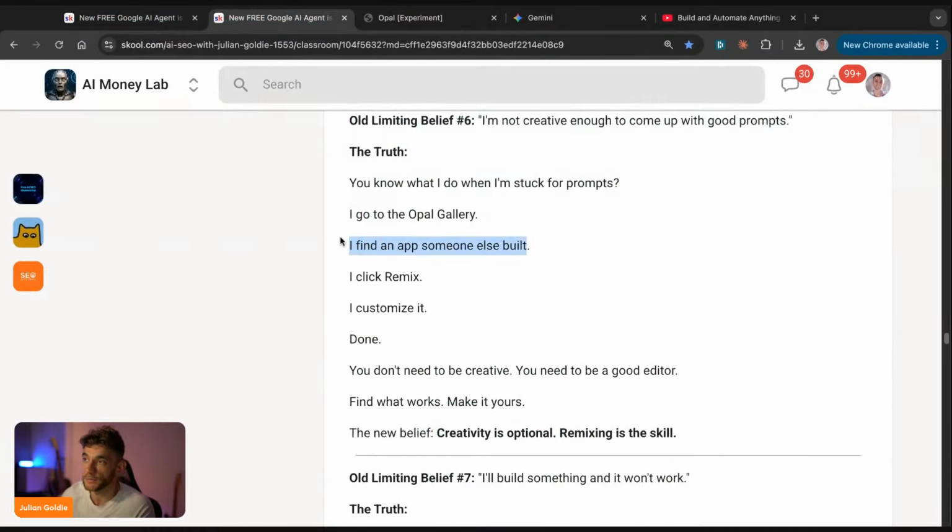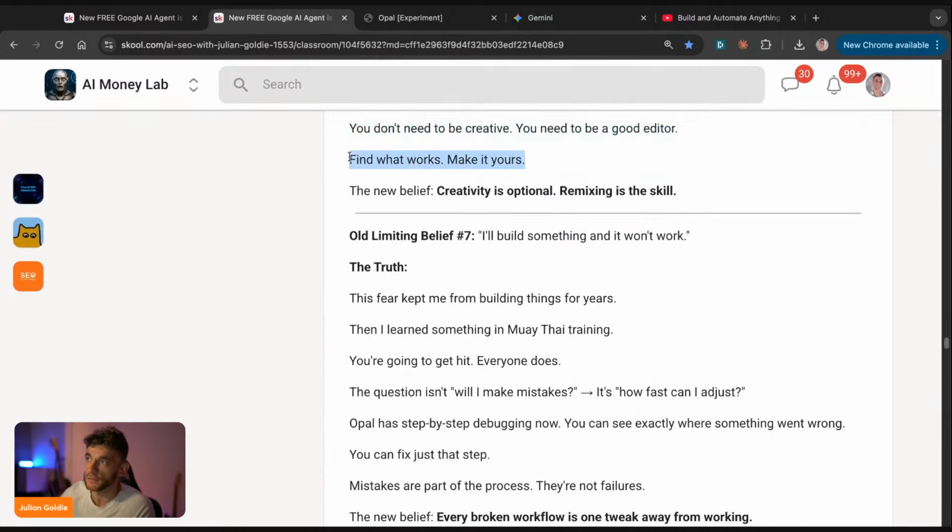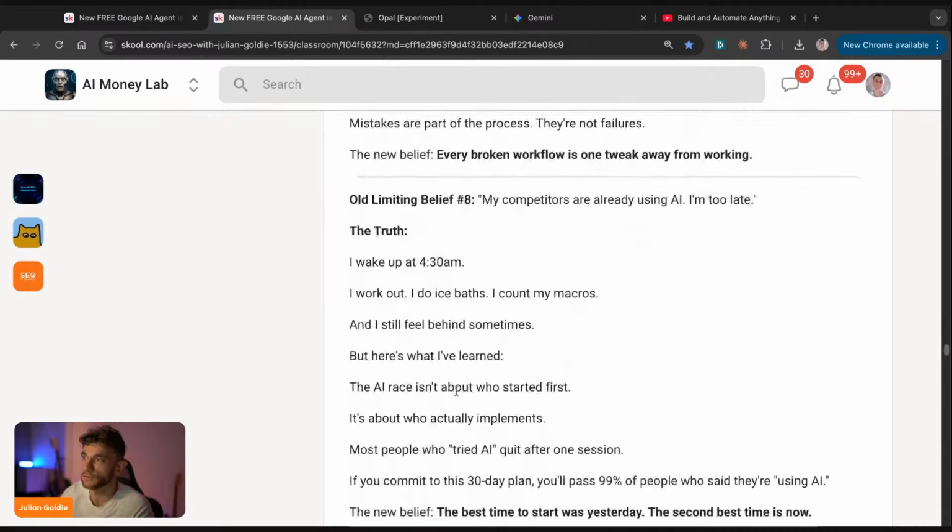And then you can find an app someone else built, click remix, customize it, done, right? So you don't even need to be creative. You just need to be a good editor. So find what works, make it yours. And the new belief really is like creativity is optional. Remixing is a new skill, right? That's a new skill that people are not using right now.